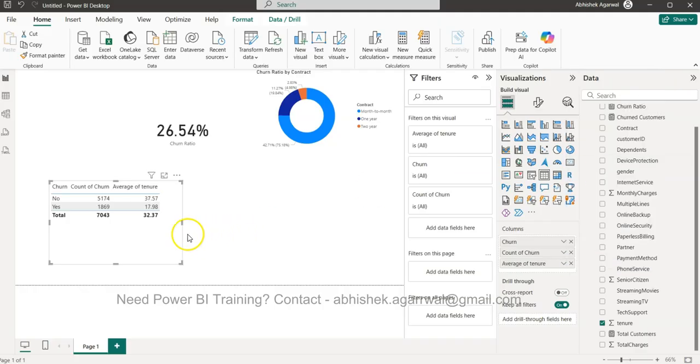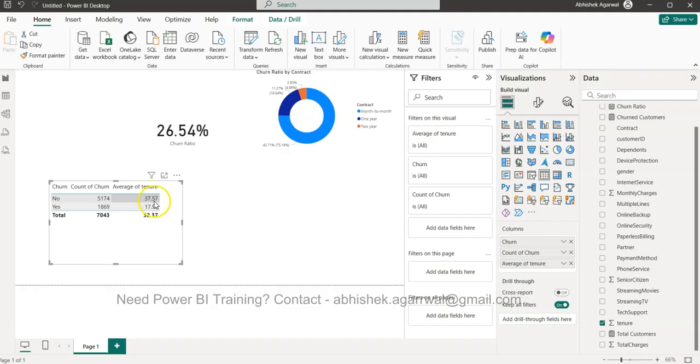Okay, so this basically gives us the idea that customers who are getting churned, which is yes, on an average have 18 years of relationship with us, right? And the customers who are not getting churned, on an average, have a relationship of 37 years, right?